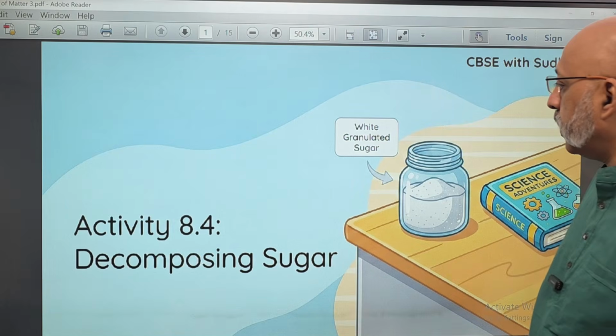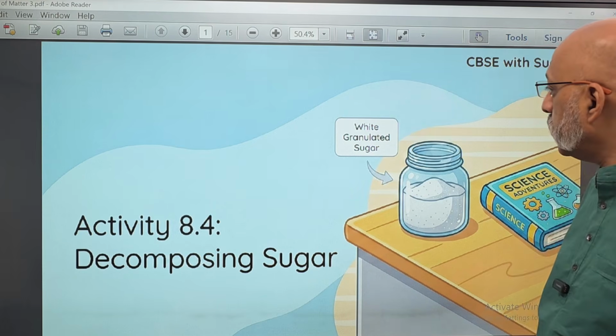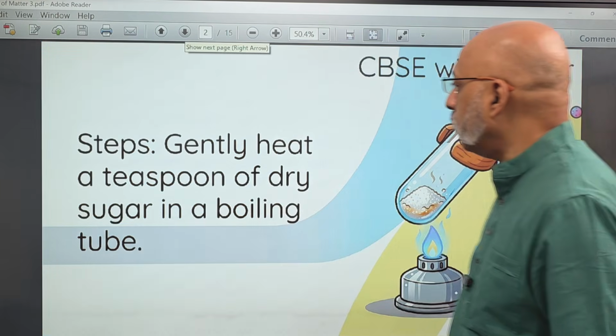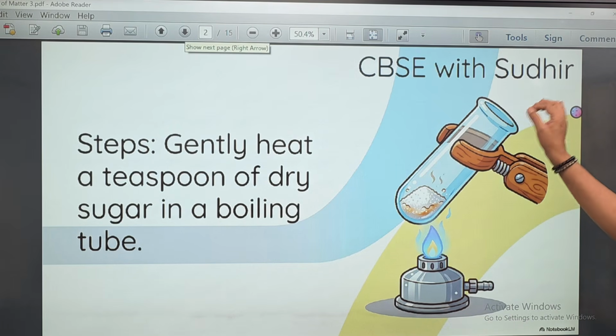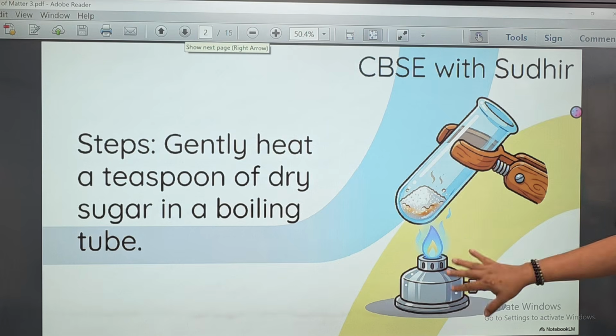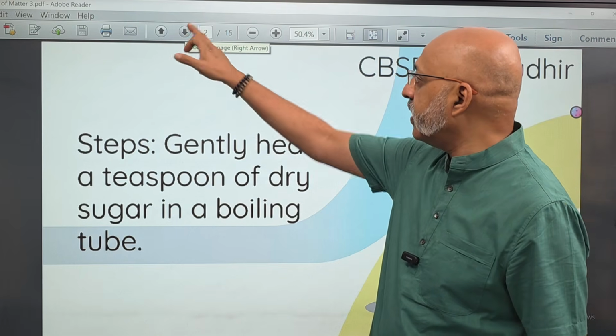Let's move to the third part. Let's move to activity 8.4, decomposing sugar. Now, the first thing you need to do is to gently heat a teaspoon of dry sugar in a boiling tube. You gently start heating it. Just see what really happens.